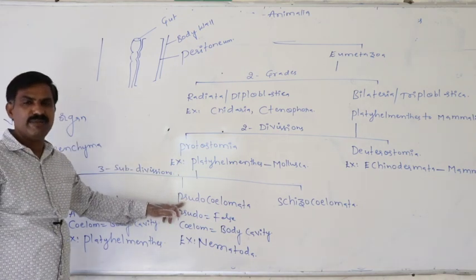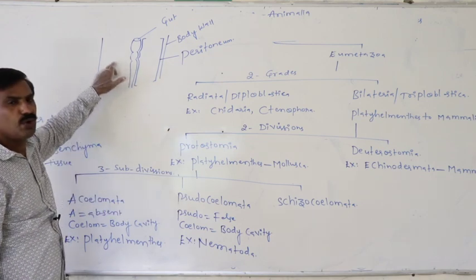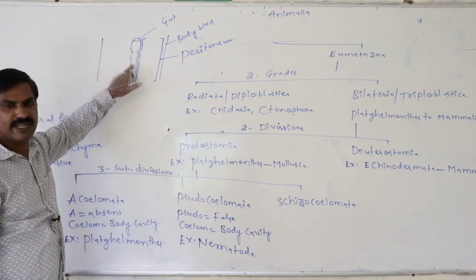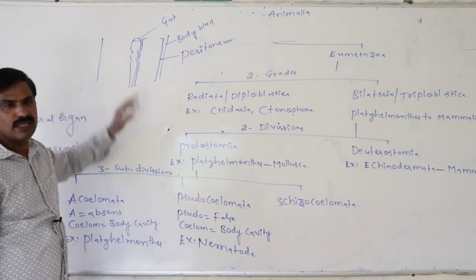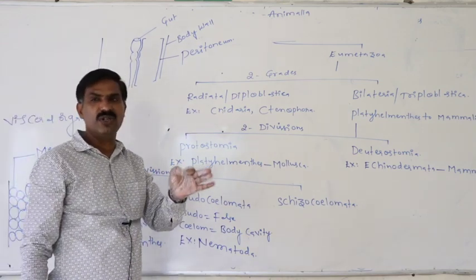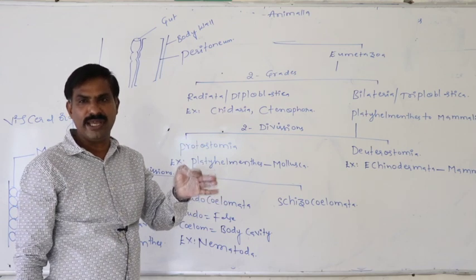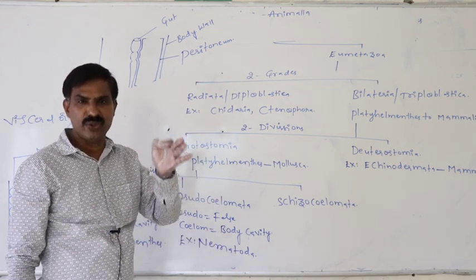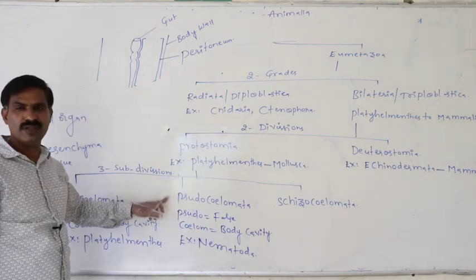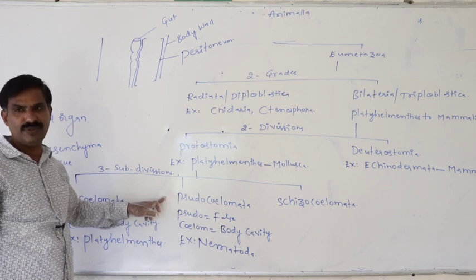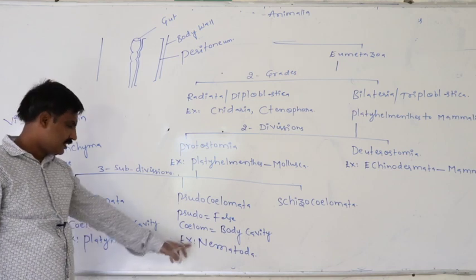In the Nemathelminthes, individuals are nematodes. Definitely coelom is present between the body wall and the alimentary canal, or body wall and visceral organ, but that is not covered with a mesodermal layer such as the peritoneal layer. So that is said to be the false coelom or pseudocoelom. Those animals are said to be the pseudocoelomates. Example is the Nematoda.